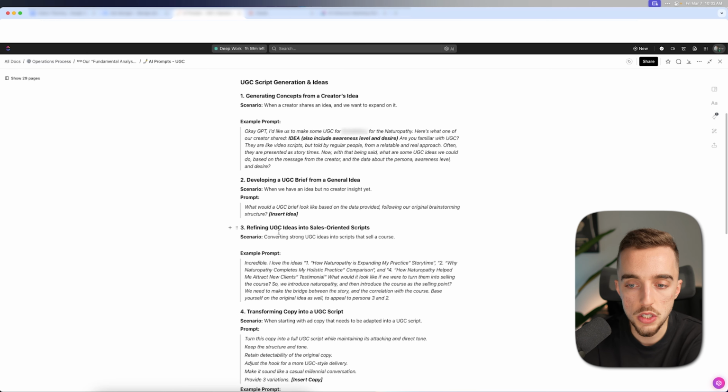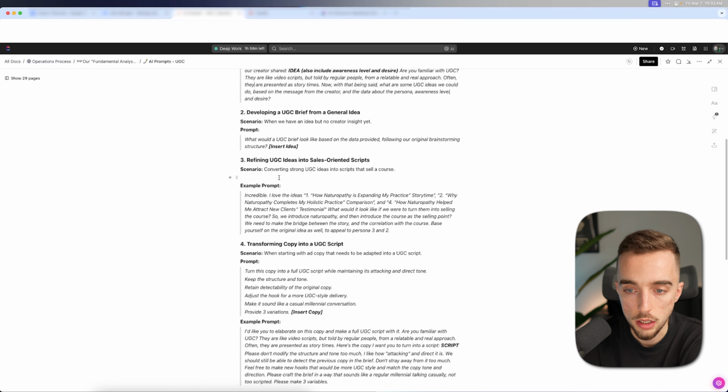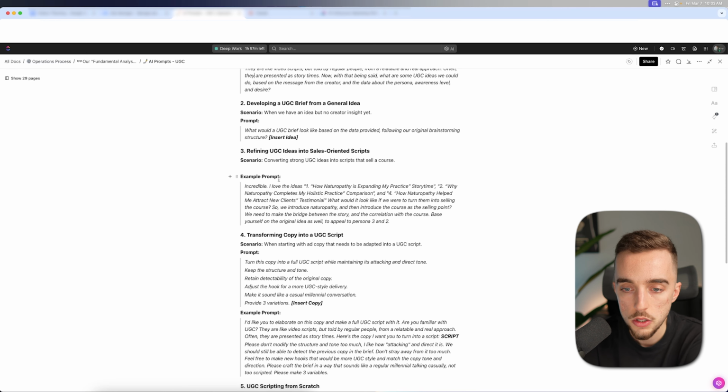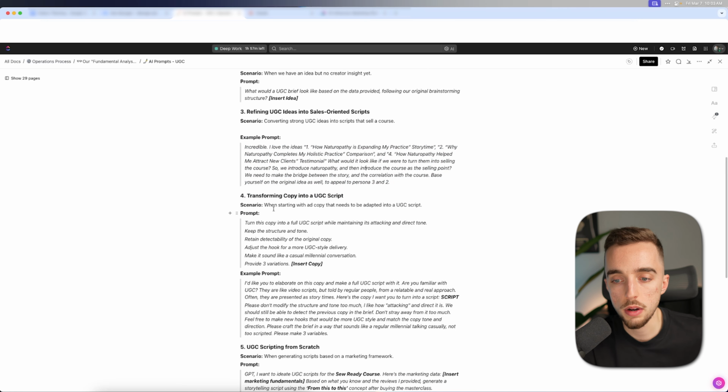Scenario 3, refining UGC ideas into sales-oriented scripts. Converting strong UGC ideas into scripts that sell, let's say, a course or a product and so forth. So again, an example of that prompt. Transforming copy into a UGC script. Sometimes what we're going to be doing is looking into some of our best performing pieces of ad copy and trying to reverse engineer the same fundamentals and overall structure, but make it longer and into an actual UGC script. So this is the prompt that we would be using for that, right? And here's an example of that prompt.